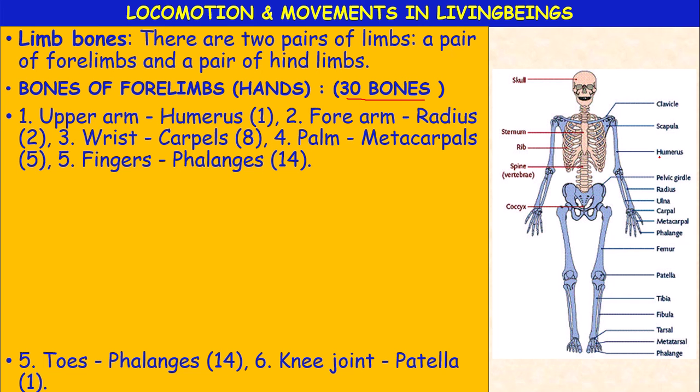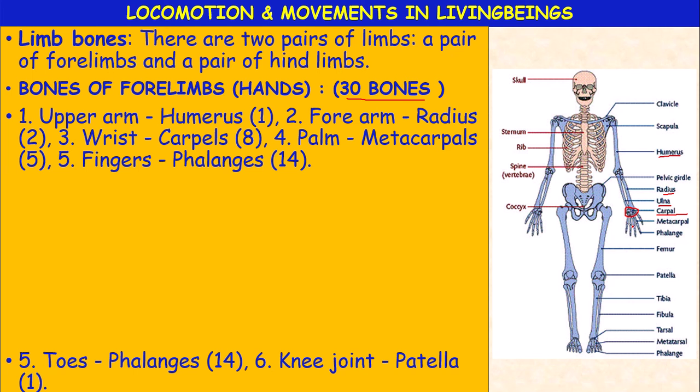So, this is the humerus, and the forearm, radius and ulna. This is the forearm, consisting of two bones, radius and ulna. Okay, and the wrist consists of 8 bones, they are called carpals. So this part, the wrist, consists of 8 small bones, they are called carpals.